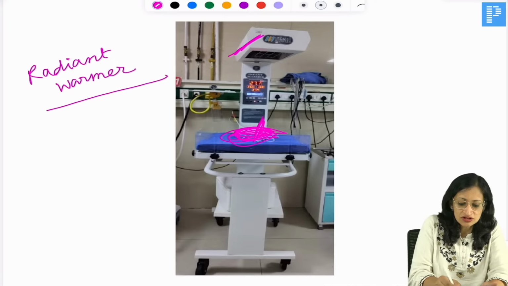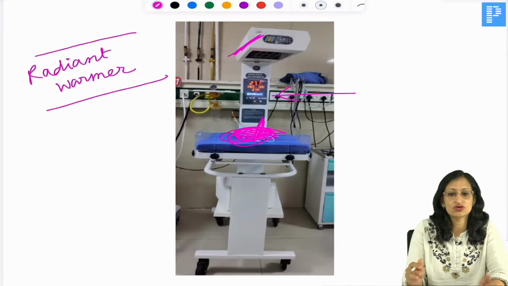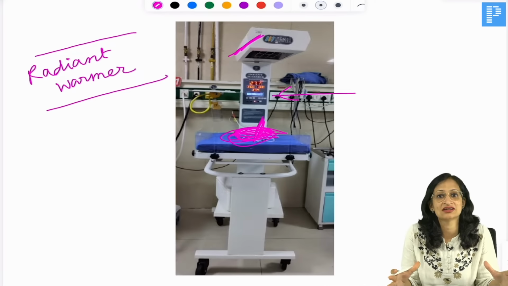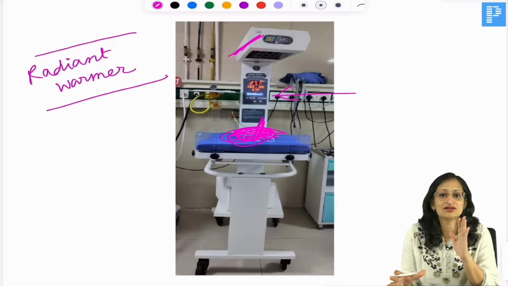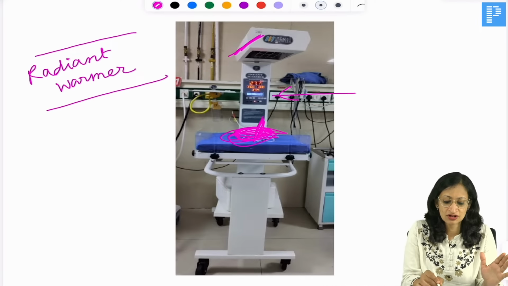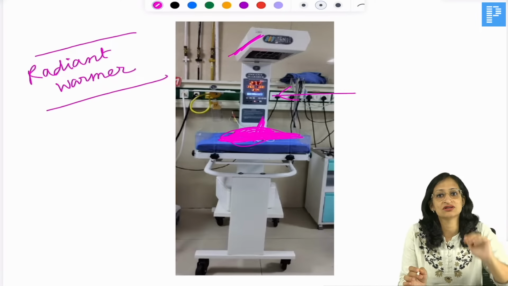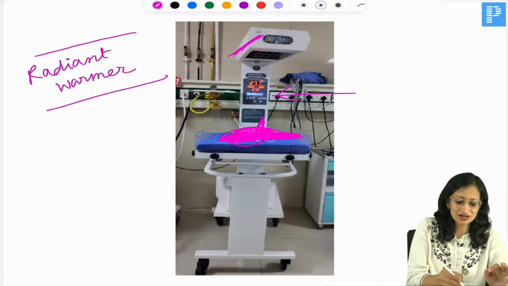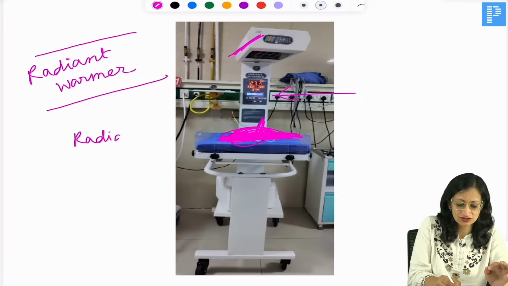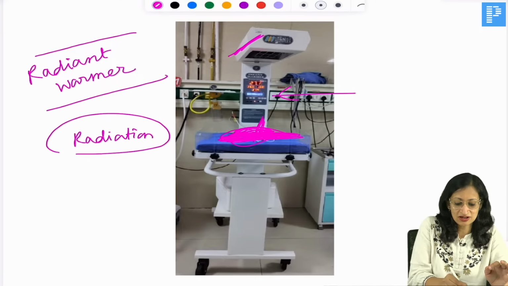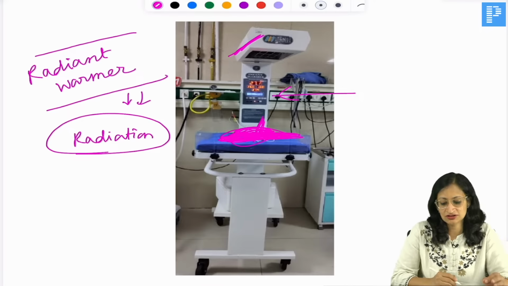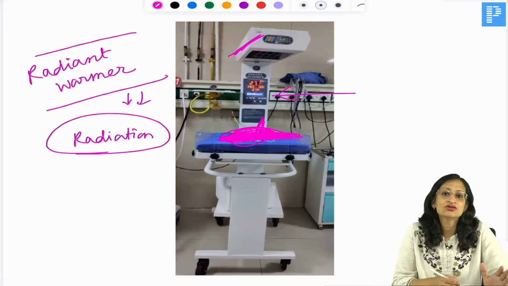Okay. So this you can see is an open care system. There is no closed box like thing. I'll show you a picture of the incubator, but this, remember, is a radiant warmer. Here the baby is kept on this bassinet, and there is an overhead heating unit. The baby gets heated by the process of radiation. So this is a radiant warmer open care system.